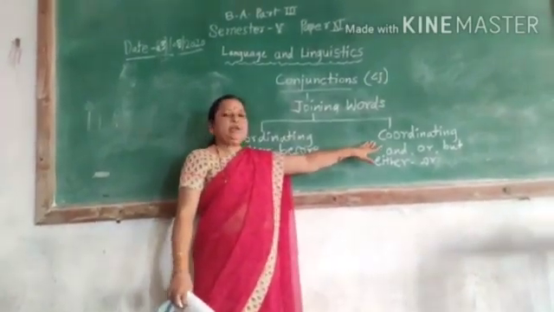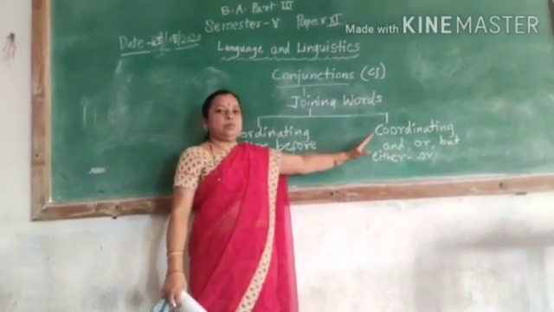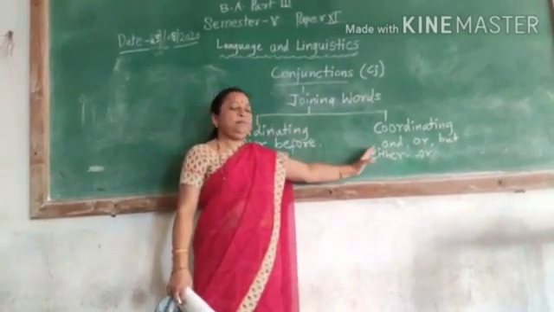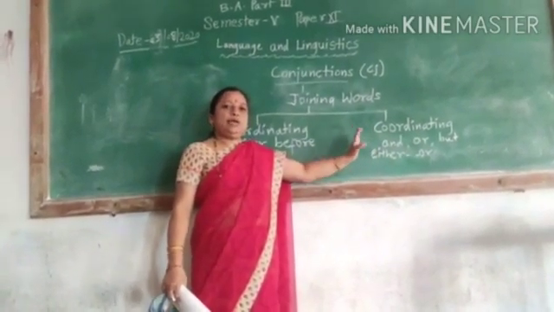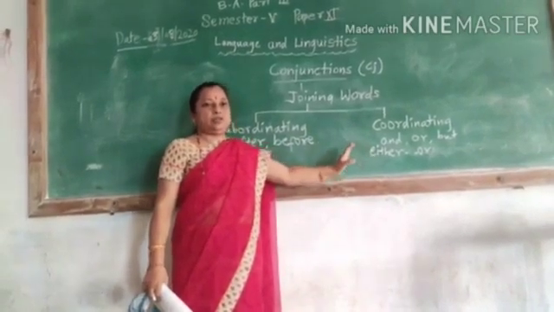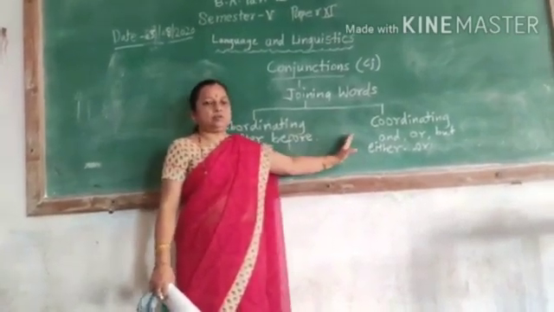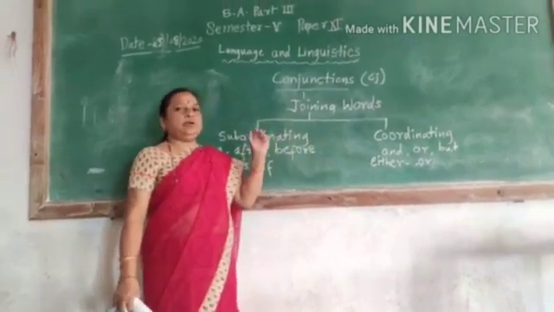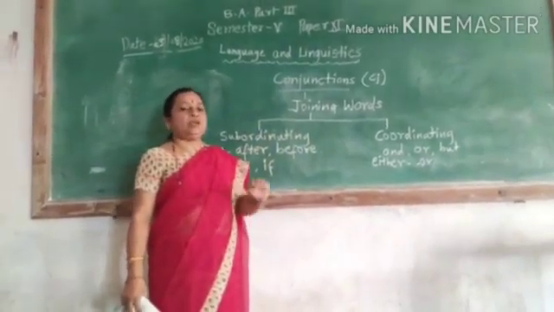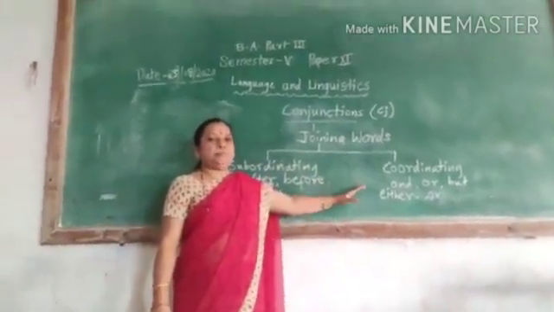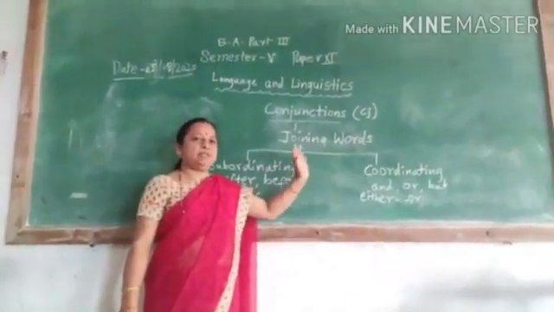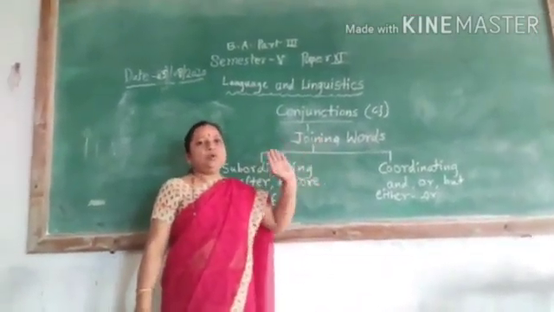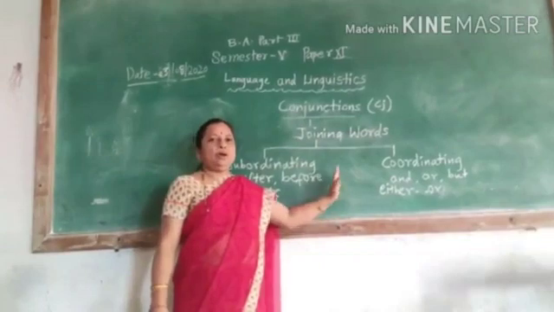Now, coordinating conjunctions are the words which join independent sentences, independent clauses. You may make independent clauses with the help of the separation of those two elements or items.